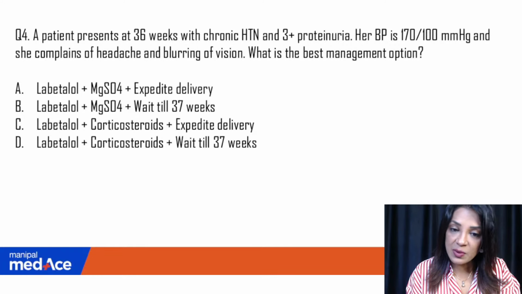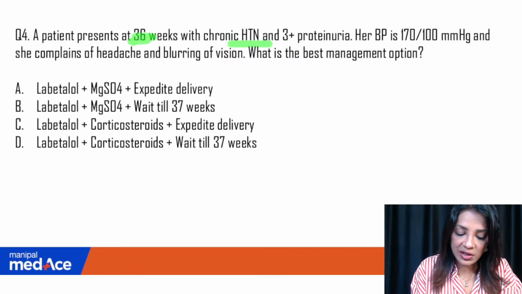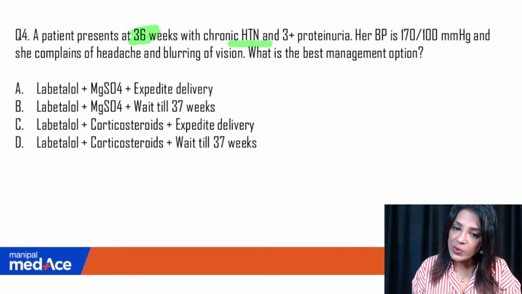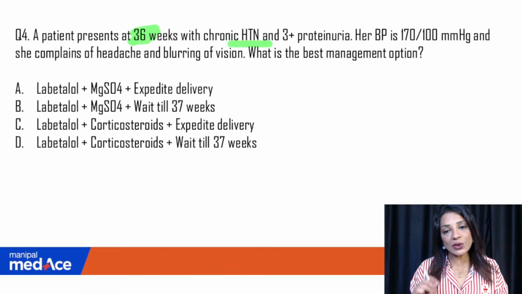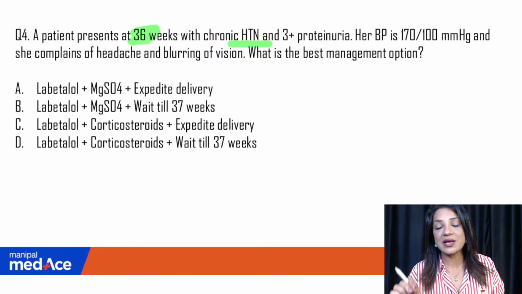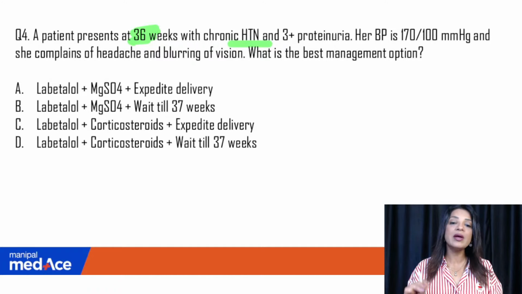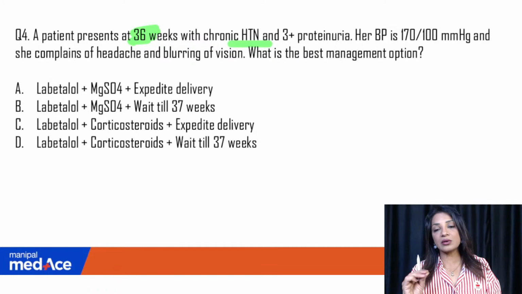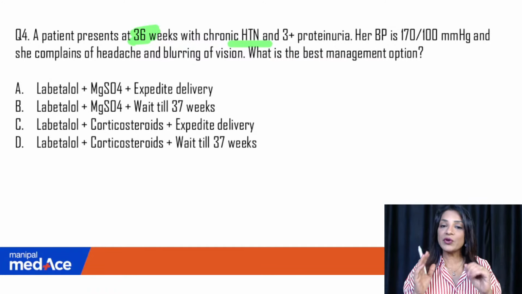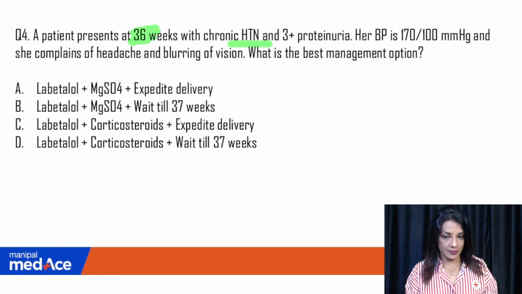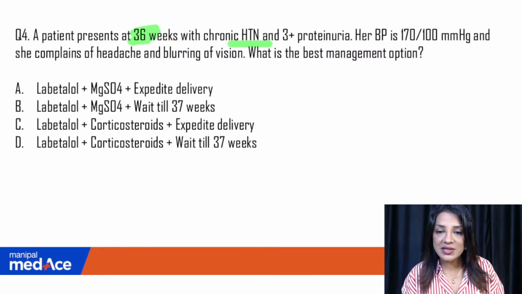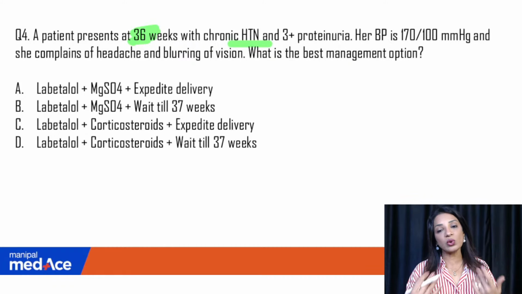Now, a patient presents at 36 weeks with chronic hypertension. Okay, very important. First of all, 36 weeks is very important. What does 36 weeks tell you? It tells you that the patient has crossed 34 weeks, after which we do not give steroids. I have told you in the chapter on preterm, you must have read it. Go through the chapter again if you don't remember it. We don't give steroids after 34 weeks. Some theories say you may give it up to 37 weeks, but ACOG recommends not to give it after 34 weeks, otherwise it will lead to other complications.